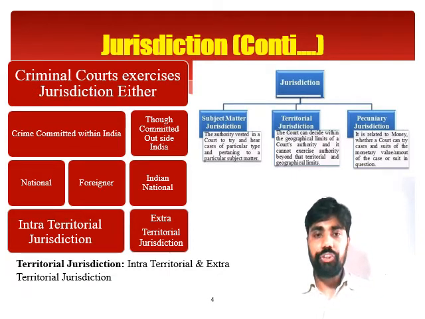In such a situation, the Lucknow court would have jurisdiction over the issue because the cause of action arises within the territory of Lucknow, whether the crime is committed by an Indian national or by a foreign national. Similarly, the territorial jurisdiction. Territorial jurisdiction is basically intra-territorial jurisdiction or extraterritorial jurisdiction.